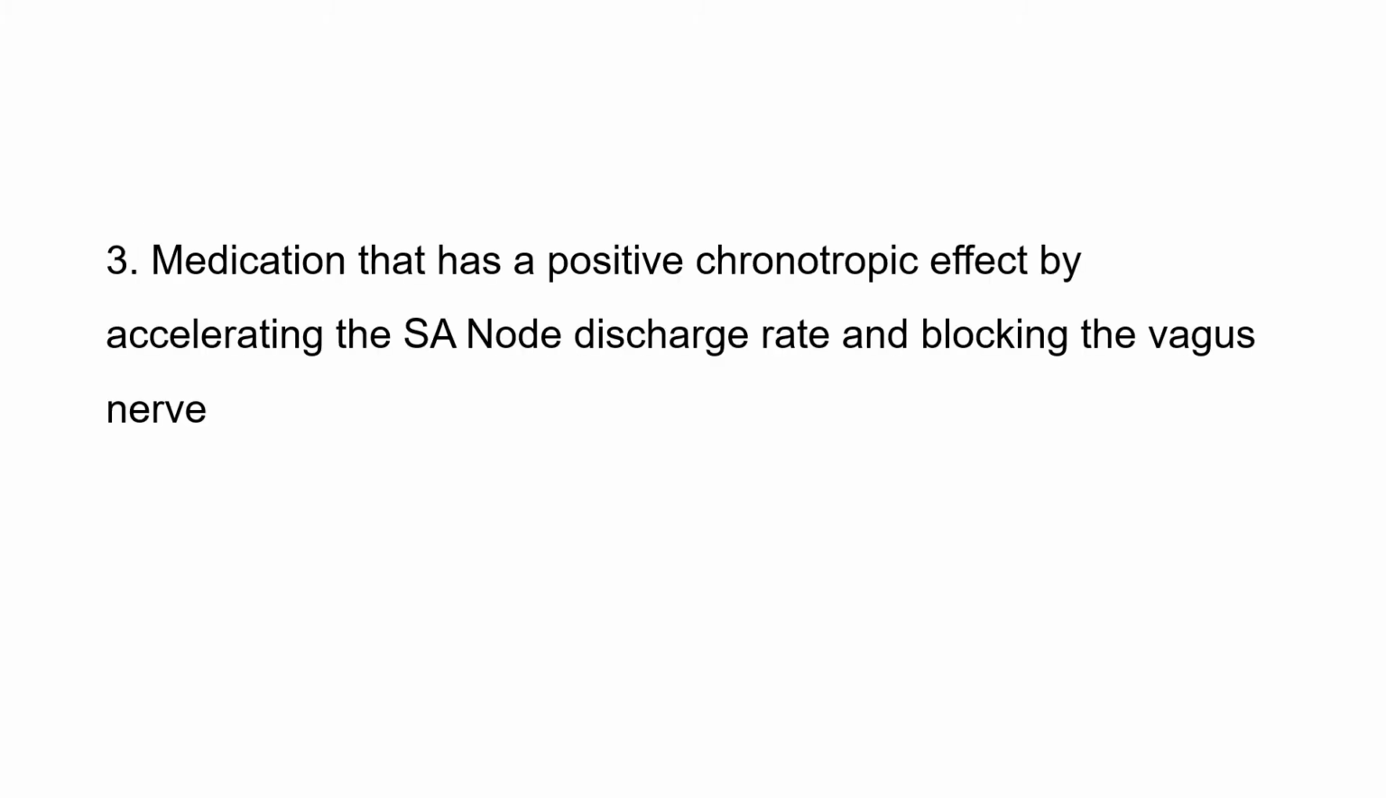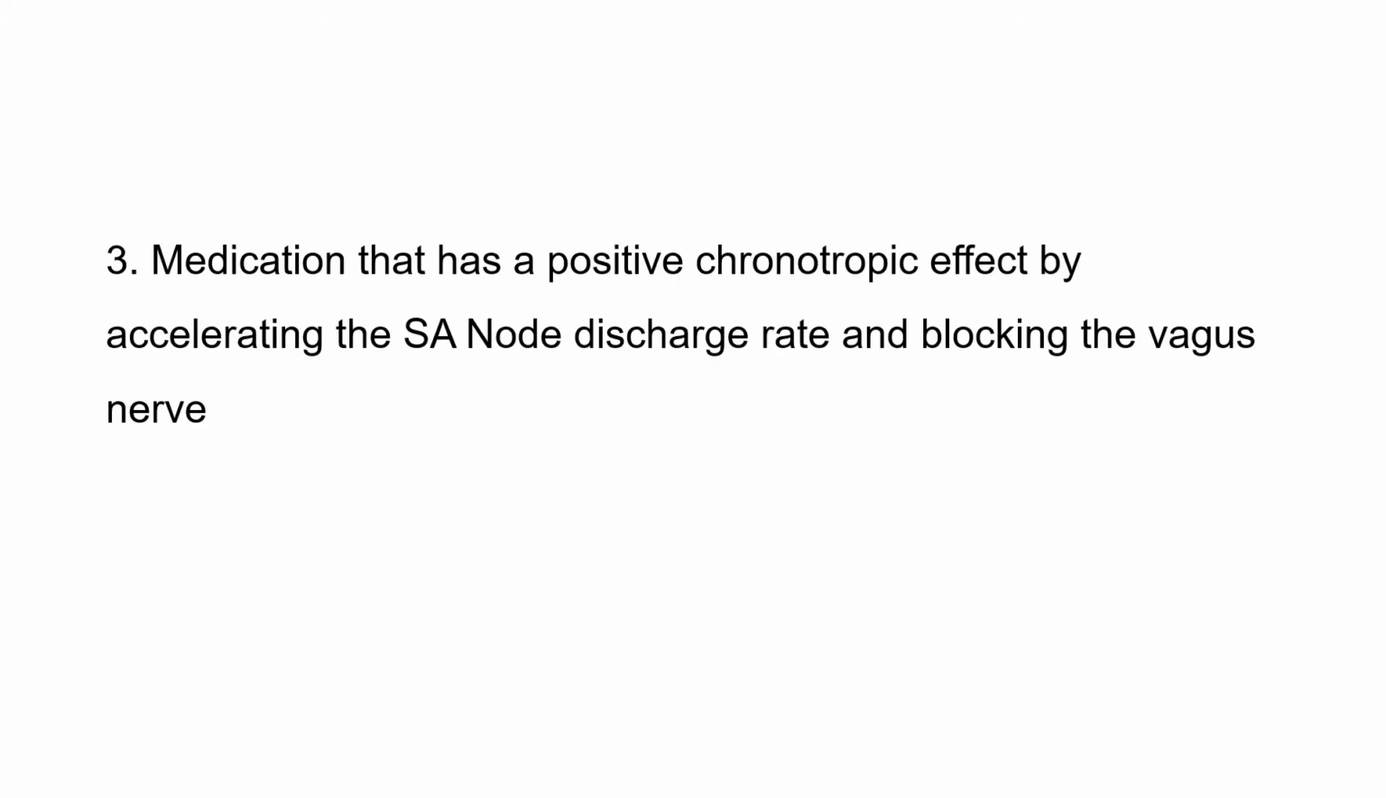And when AV node also is not working, then the bundle of His or the lower tracts will take over. And when there is no electrical impulse from any of the areas, then the ventricles will produce impulse by themselves, but that is at a very low rate. So that characteristic is known as automaticity.